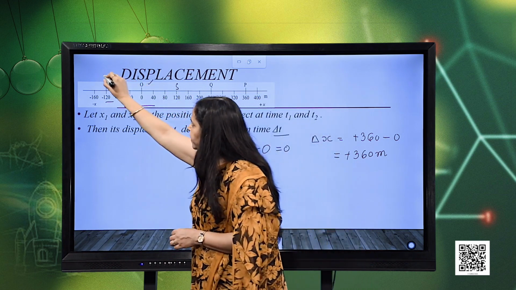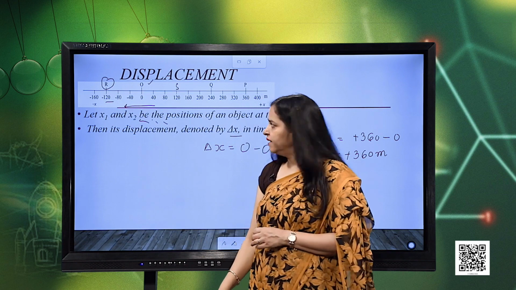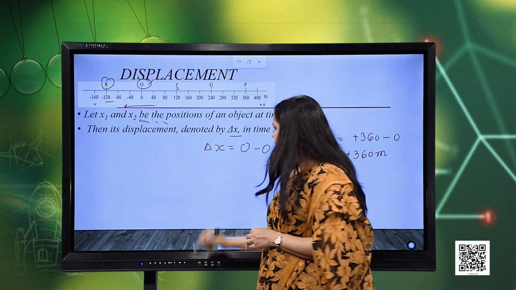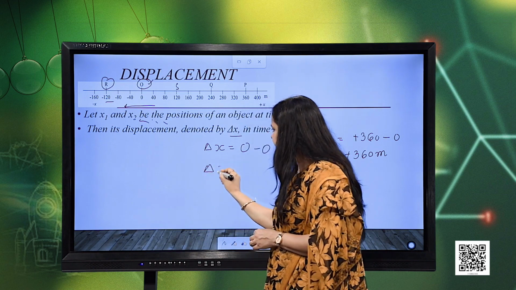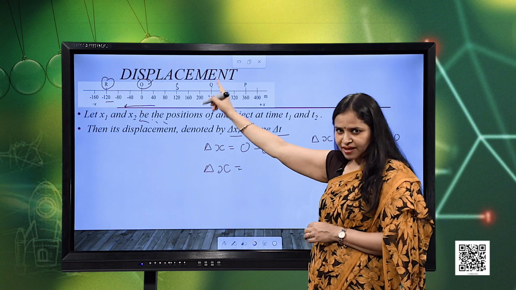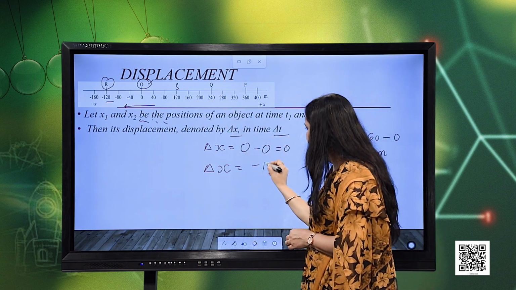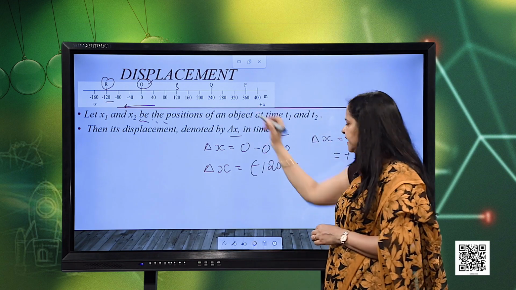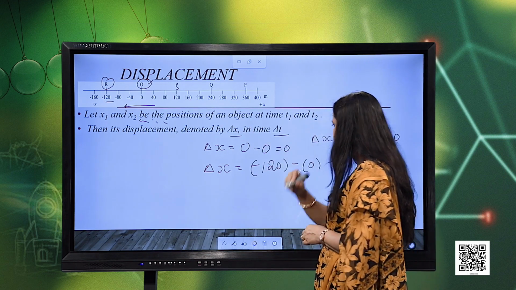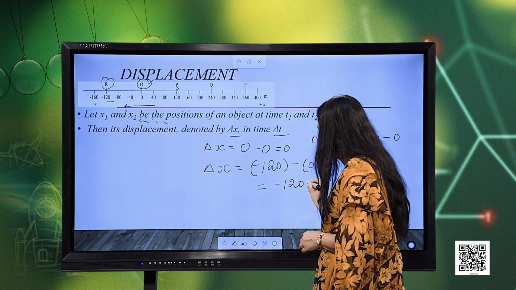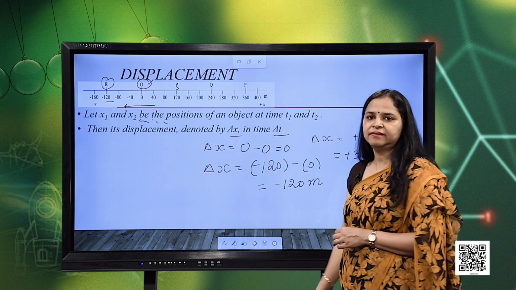So, here the final position is this minus 120 and the initial position is O, right. So, delta x will be equal to the final position, along with the sign, minus 120, minus the initial, which is 0. So, what is the displacement? The displacement is minus 120 meters.